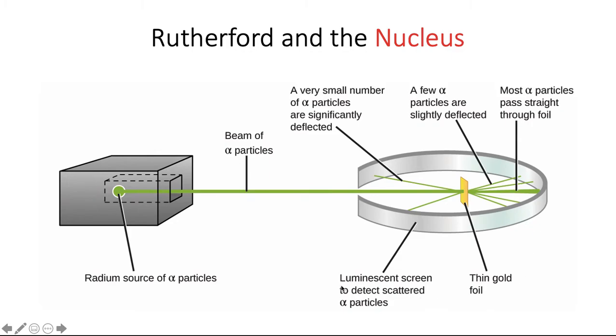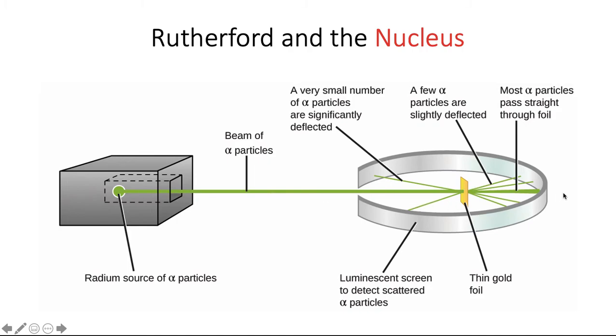Now they found something that was very different than what they expected. Most of the alpha particles pass straight through the thin gold foil, and they hit the opposite side of the luminescent screen. However, some of them are slightly deflected, with some alpha particles completely deflected, almost coming back towards the source of alpha particles, so almost, not quite, but almost 180 degrees.